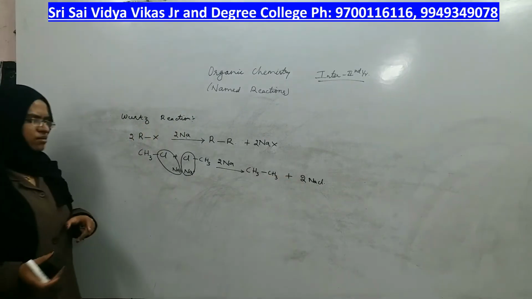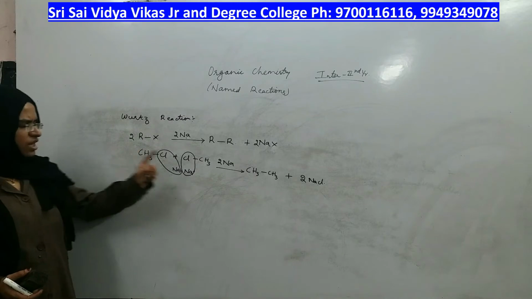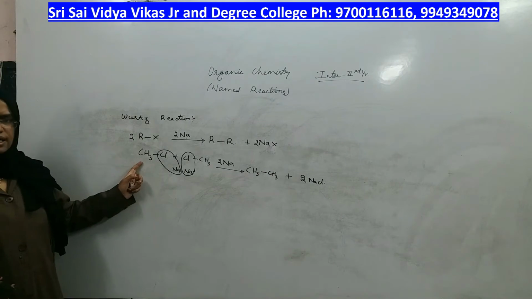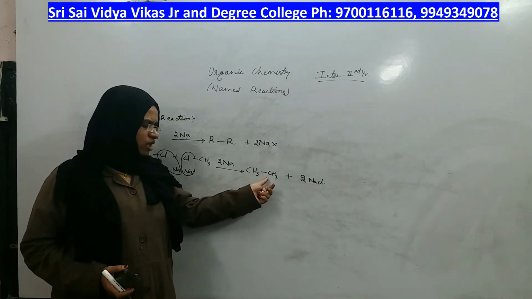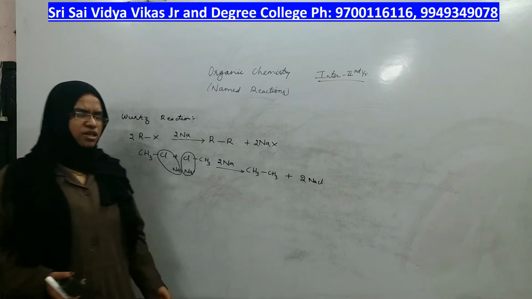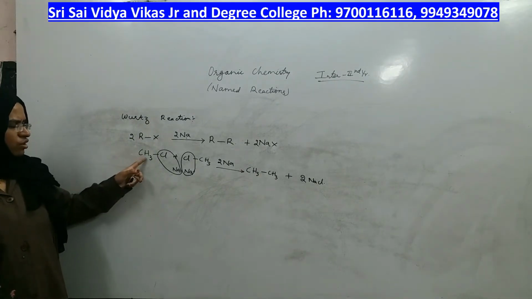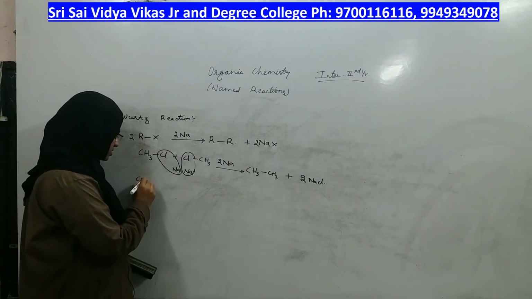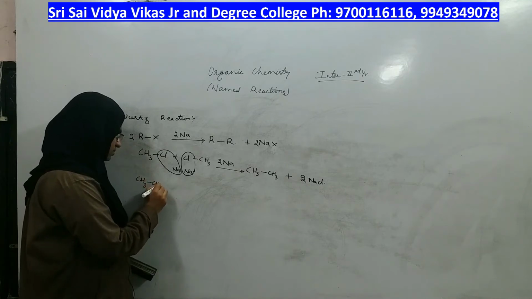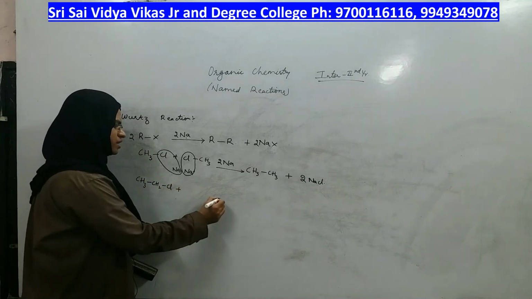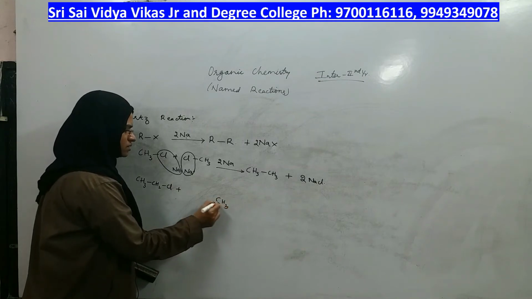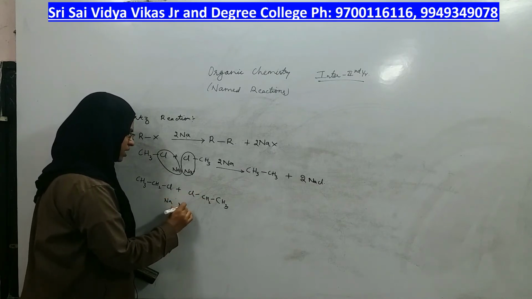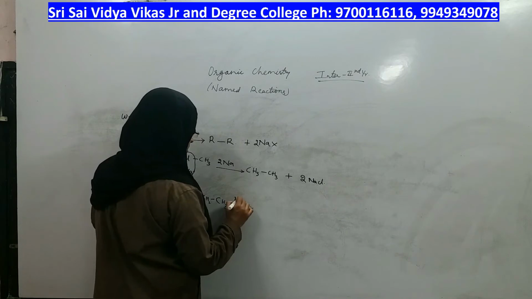Now, if you compare the number of carbons in the haloalkane and the alkane which you got as a product, in the haloalkane you had only 1 carbon, but in the alkane product you got double the number of carbons. This reaction was with the example of chloromethane. But if I take chloroethane, what happens? Even here you get double the number of carbons. Same reaction takes place.